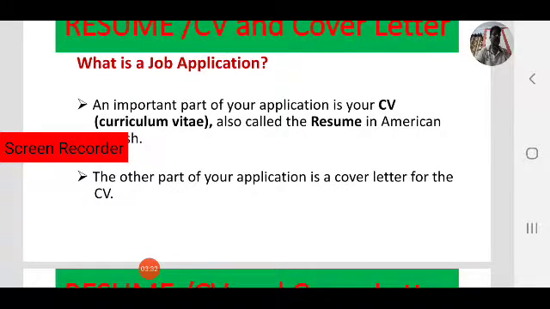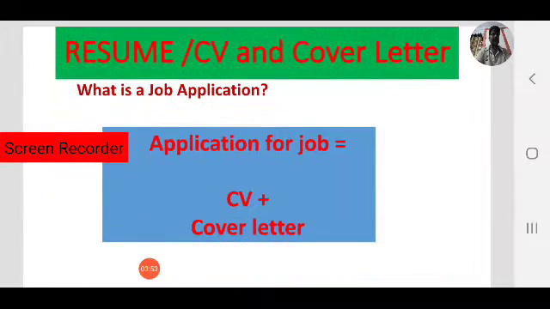Sometimes you call it biodata, along with a cover letter. So a CV or curriculum vitae or resume along with a cover letter, these two are called a job application. Application for a job equals curriculum vitae or resume along with cover letter.